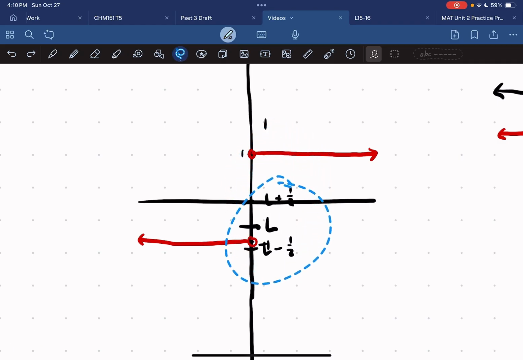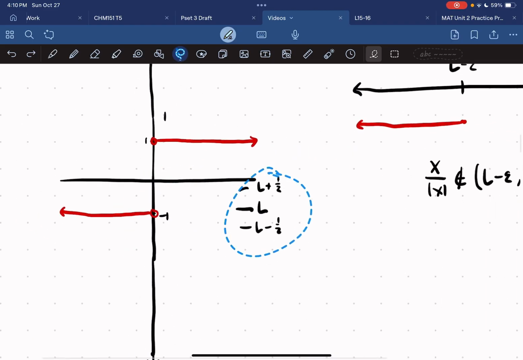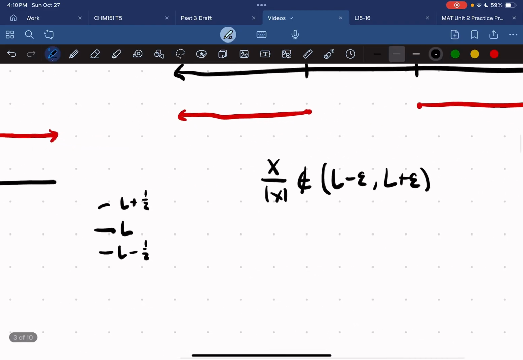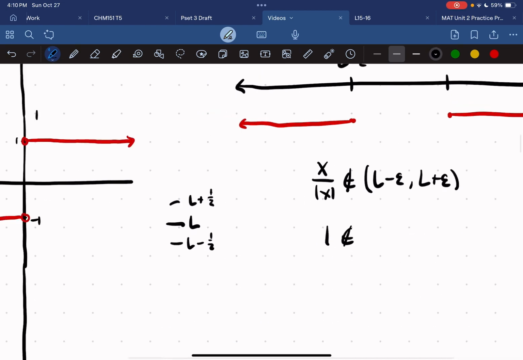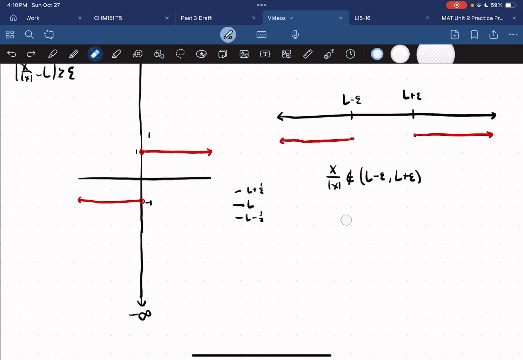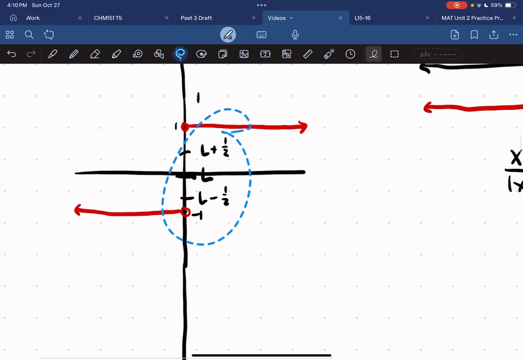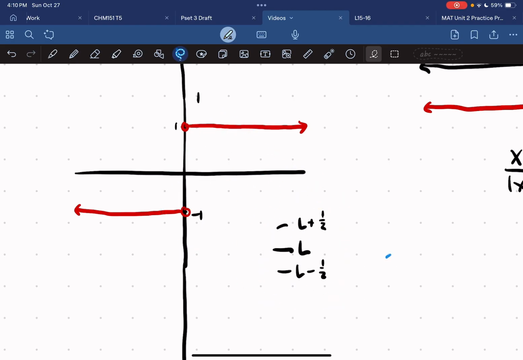So we can no longer choose negative 1, but we can still choose positive 1, because positive 1 is not in this interval when L is less than, let's say, 0. We know that when L is less than 0, 1 is not in the interval between L minus 1/2 and L plus 1/2. Okay, so this is very key.